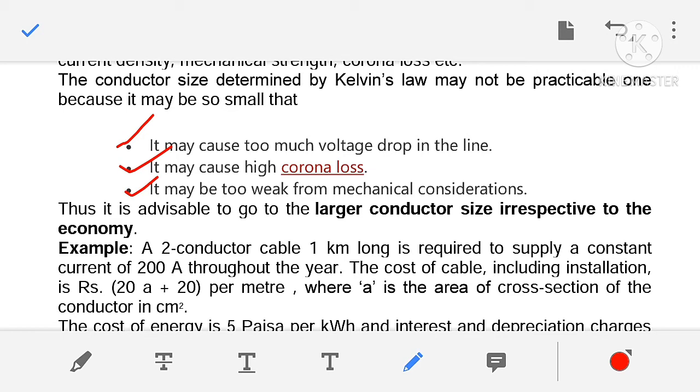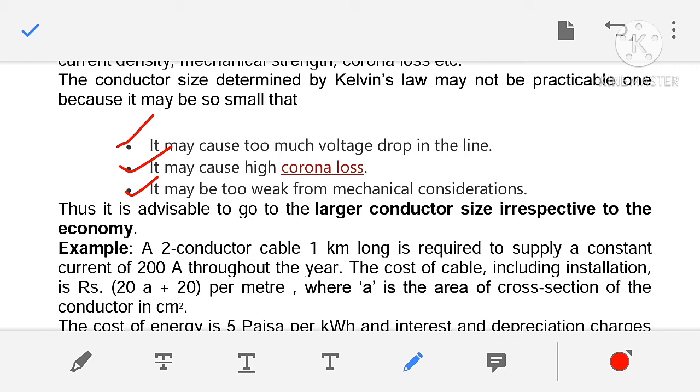It may be too weak from mechanical considerations. If the cross-sectional area of the conductor becomes very less, in that case the conductor becomes mechanically weak. The conductor may break down when there is wind blowing and the deposition of ice on them. Thus, it is advisable to go for larger conductor size irrespective of the economy.